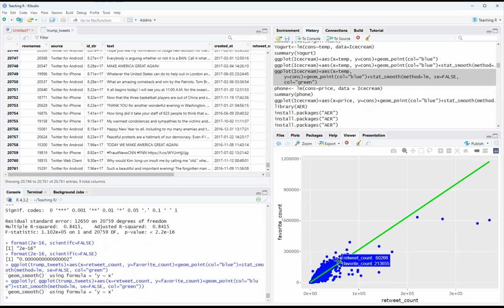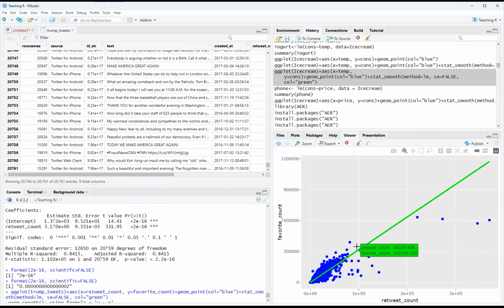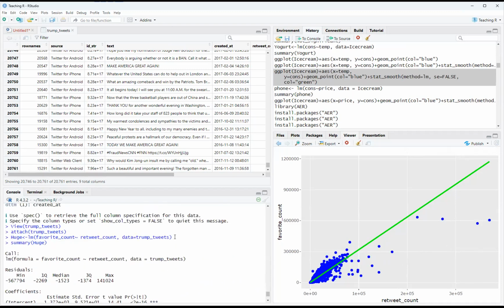Interactive, as you can see. So look at all these tweets going up as they're favorited, right? More favorited as long as they're retweeted. So big data, this is a massive data set, right? 20,761 pieces of data. Second, we ran regression analysis to kind of prepare us for later stuff this week, for national security stuff, right? And law stuff, etc. Third, this is regression analysis, and we can visualize it because ggplot does the best visualizations you can make.